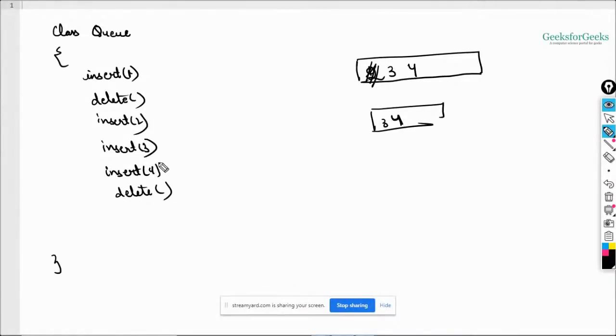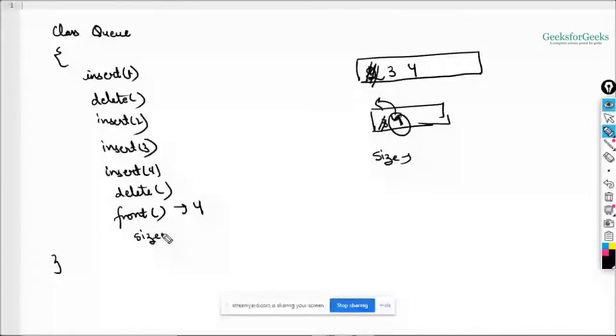Okay, so now say I want to delete the element. Which element will be deleted? This 3 will be removed from here, right? Now say I want to check the top element. In case of queues, we have front. We'll be returning the first element, that is 4, right? So 4 will be returned in this case. Now say I want to check the size. The size is 1 because it contains one element only.